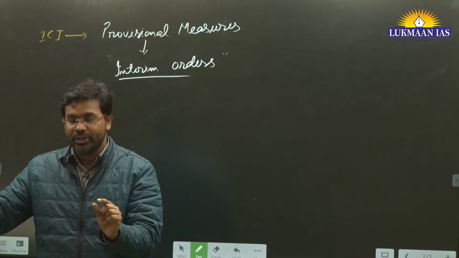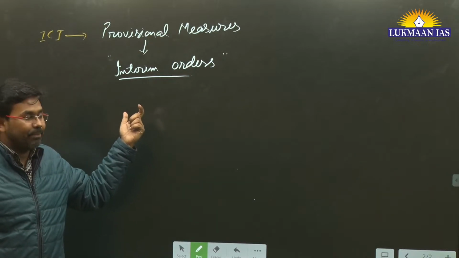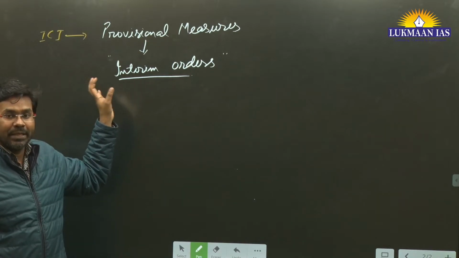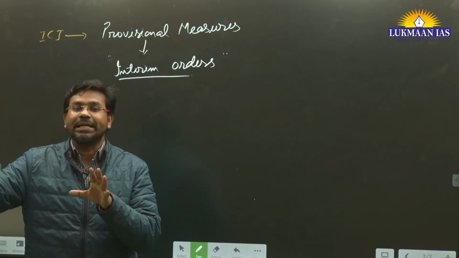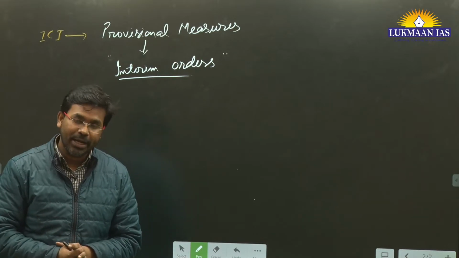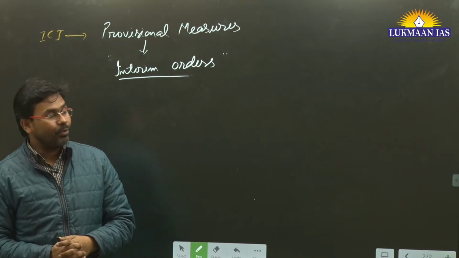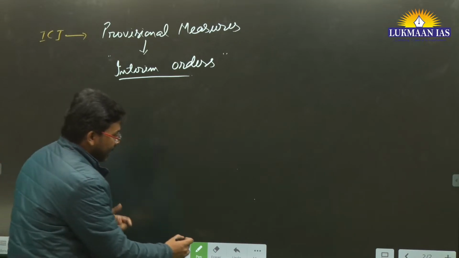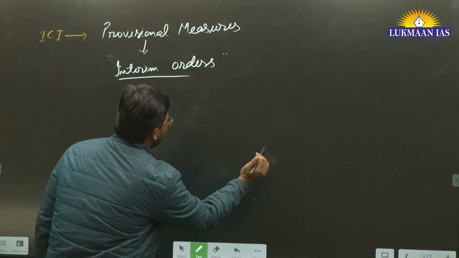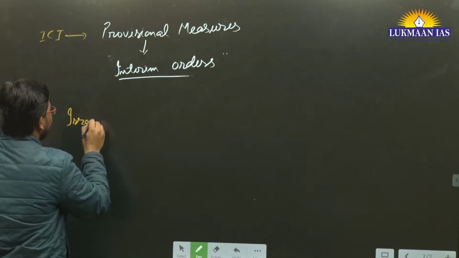Interim measures have the force of a court order, but at the same time they are not final. Interim orders are given by a court so that further damage is not done to any party. So in this particular case, we need to understand that on one side there is Israel.